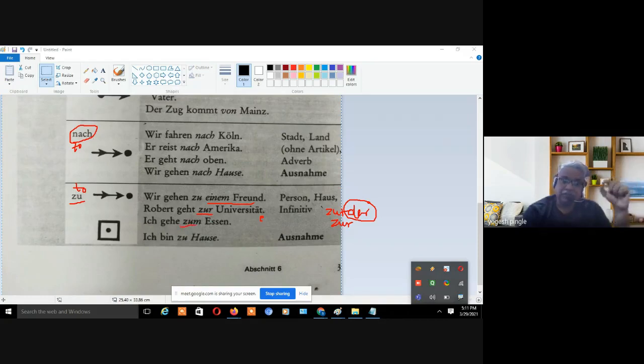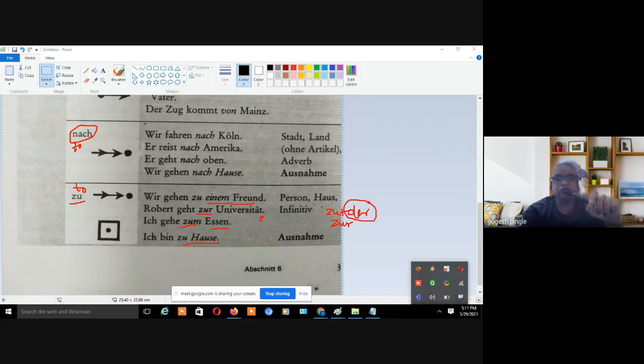Ich gehe zu dem Essen. I am going for a lunch. In English, we cannot say I am going to the lunch. I am going for a lunch. इंग्लिश में आप लोग for lunch करके बोलोगे, that is fine, but here the zu का कंटेक्स्ट अलग है. So generally if I want to say essen, I have to add zu, right, and it comes along with the dative form of das. So das Essen, dem Essen, das, dem, and zu dem means zum, like zu der, zur, zu dem, zum. So I am going for a lunch.